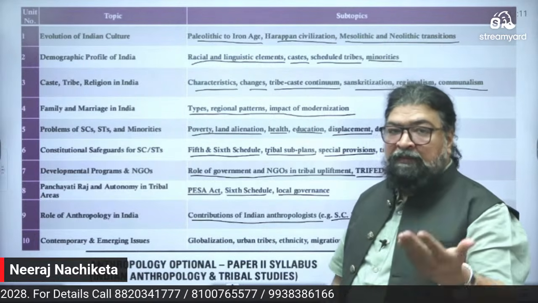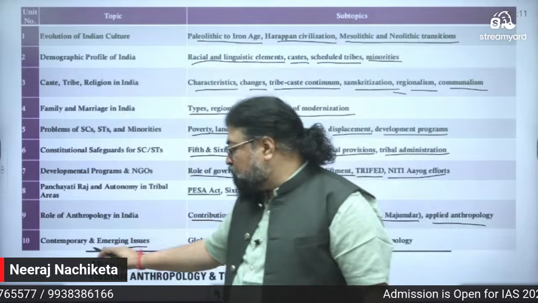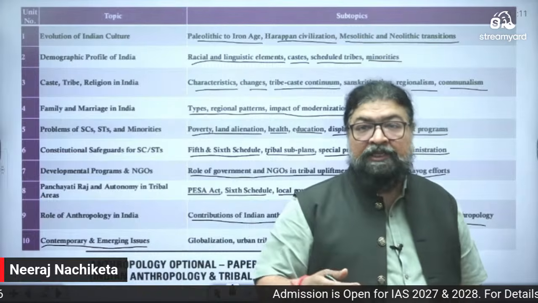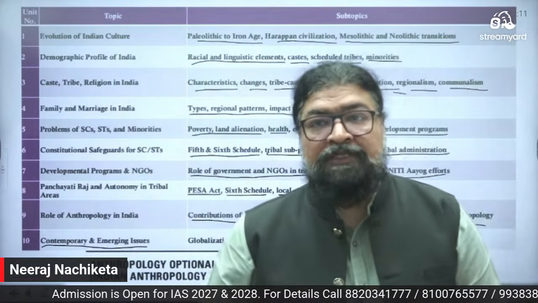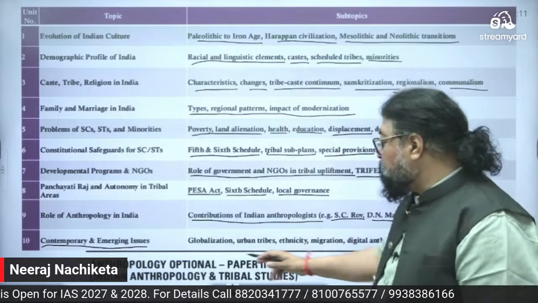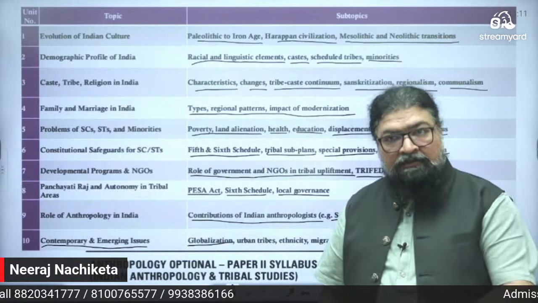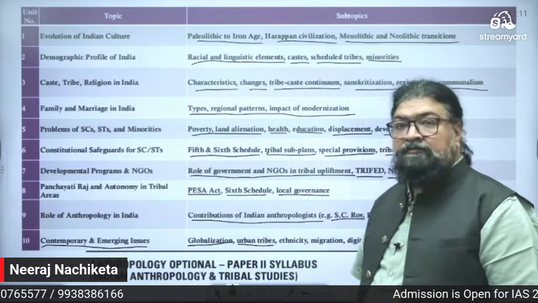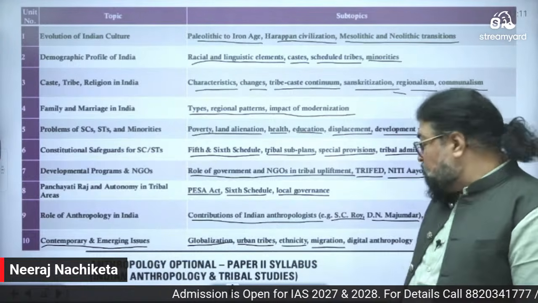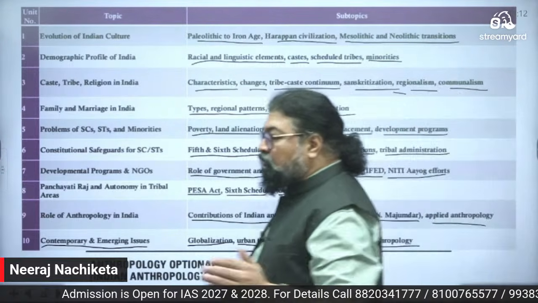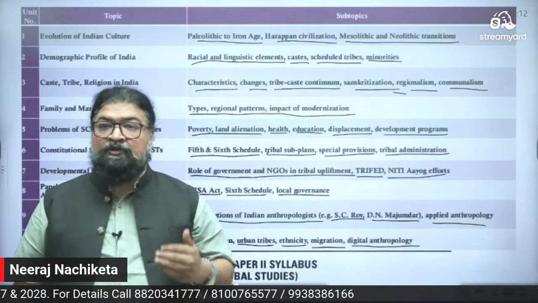And then you have in paper 2, chapter number 10, contemporary and emerging issues. Even we study, and there are questions in paper 2 about contemporary and new issues with Indian tribes and the Indian society. So here what comes? Globalization, the impact of globalization on Indian society and tribes. Then urban tribes, which has got mainstream. Then ethnicity, migration of tribes. Then again digital anthropology, where now database management and all those things which we come across in terms of digital anthropology,